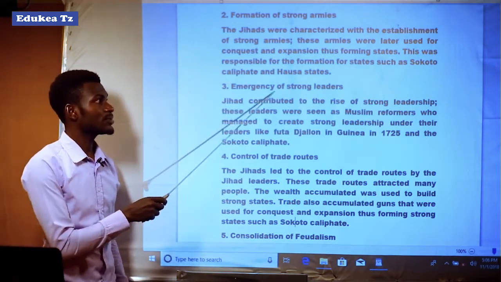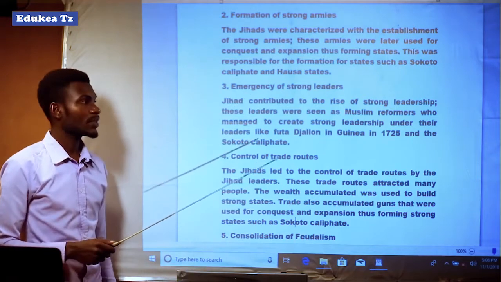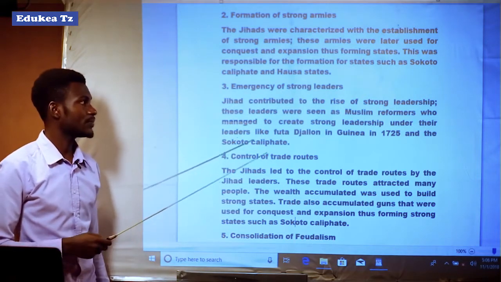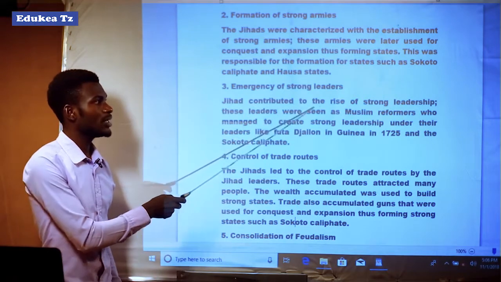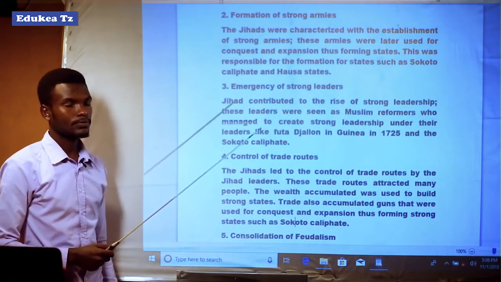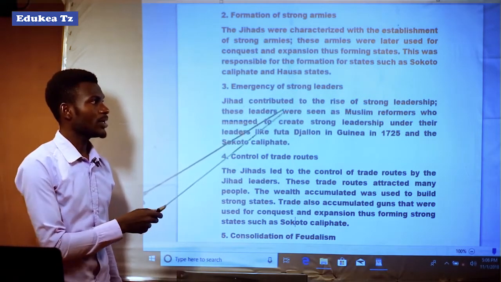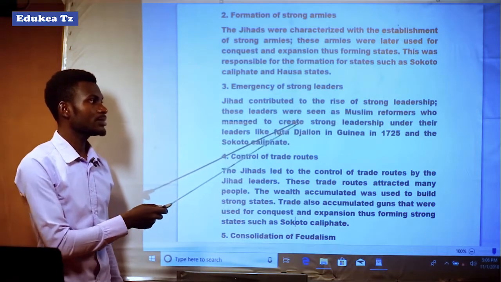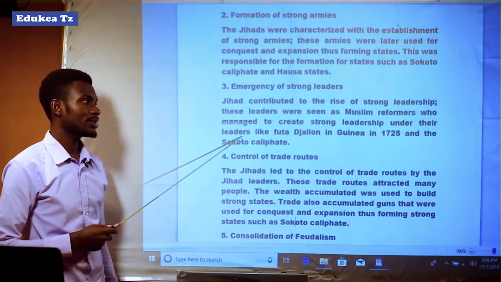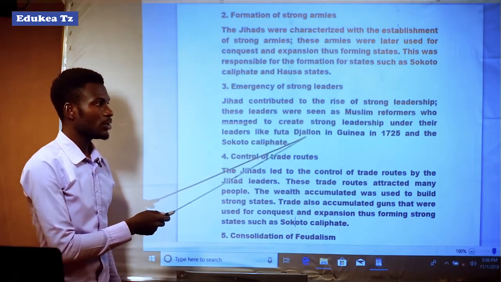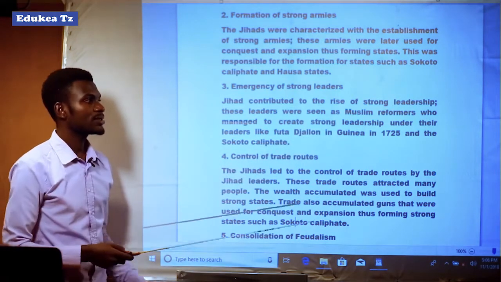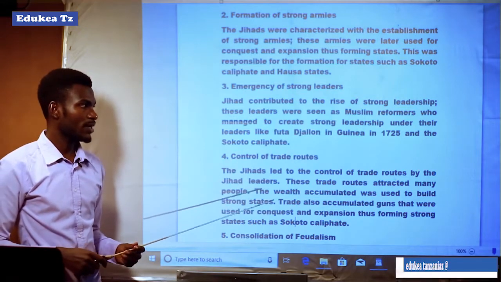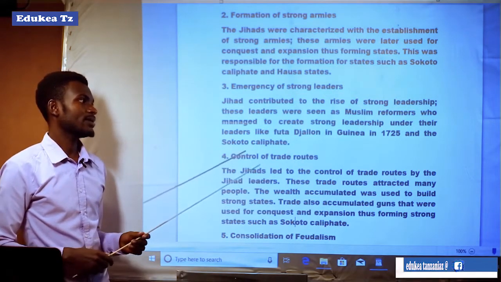Another was the emergence of strong leaders. Jihad contributed to the rise of strong leadership. These leaders were seen as Muslim reformers who managed to create strong leadership, like Futa Jalon in Guinea in 1725 and the Sokoto Caliphate.